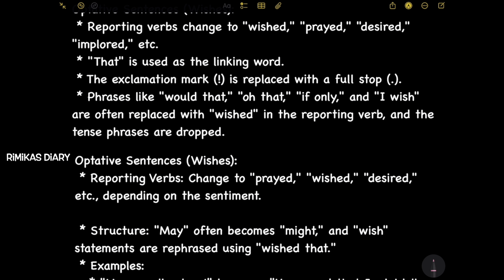So, if there is an exclamation mark in the direct speech, then in the indirect speech, it'll be replaced with a full stop. Phrases like with that, oh that, if only, and I wish are often replaced with wished in the reporting verb, and the tense phrases are dropped.